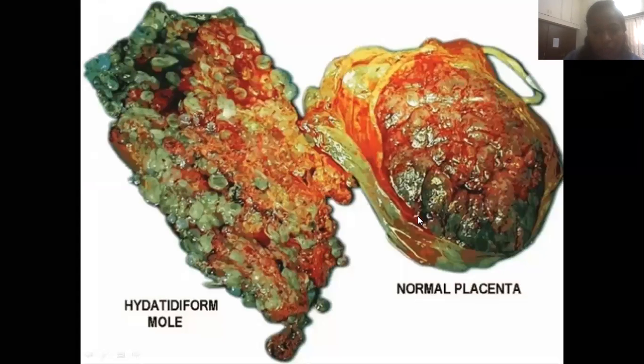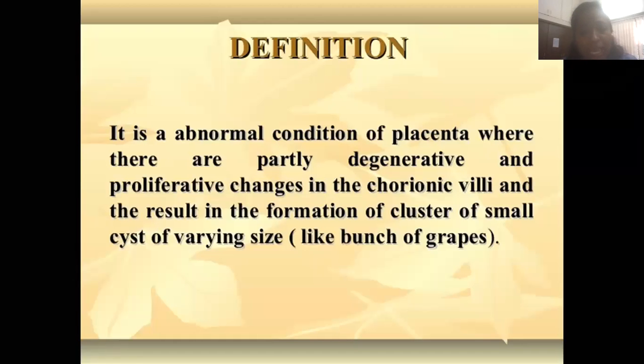From the definition point of view, it is an abnormal condition of the placenta, where there are partly degenerative and proliferative changes in the chorionic villi, resulting in the formation of a cluster of small cysts of varying size.